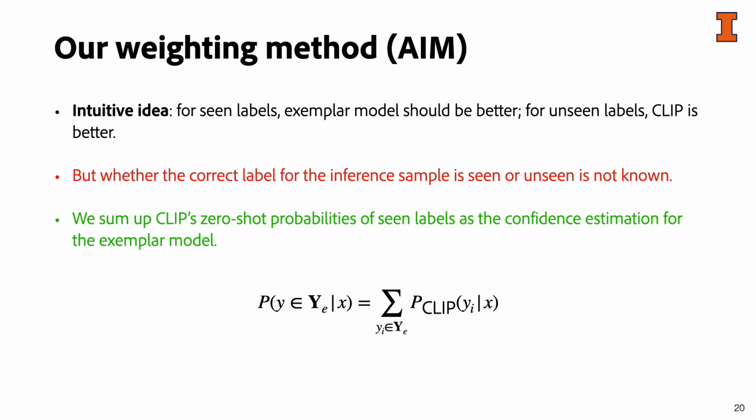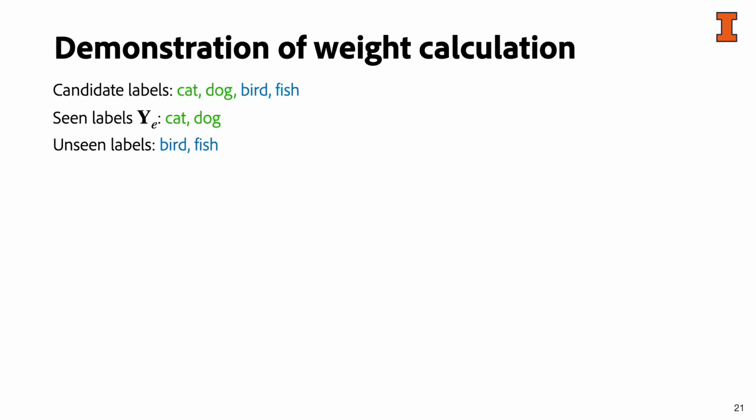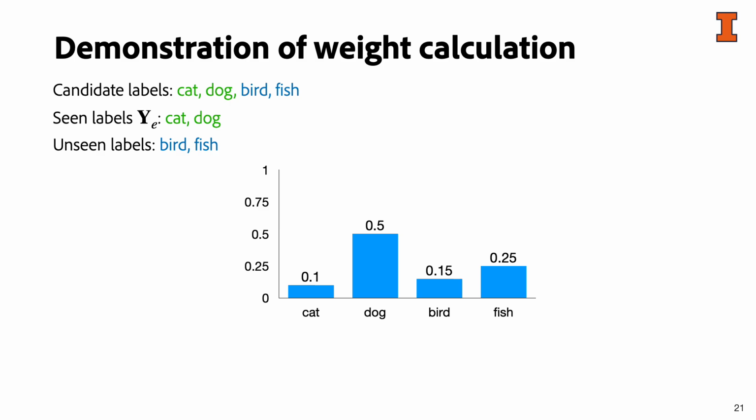Here is the equation of how to calculate the weighting. And we also create a demonstration of how to calculate Hoiem. Assuming the candidate labels are cat, dog, bird, and fish, and seen classes are cat and dog, we have computed CLIP's probability for the input sample as the following chart. Then the weighting is simply summing over the probabilities for cat and dog. Now we have concluded our method, and I will introduce the experimental settings in more detail.